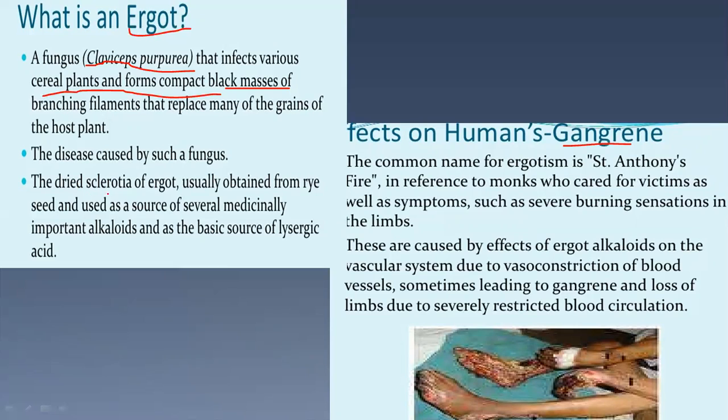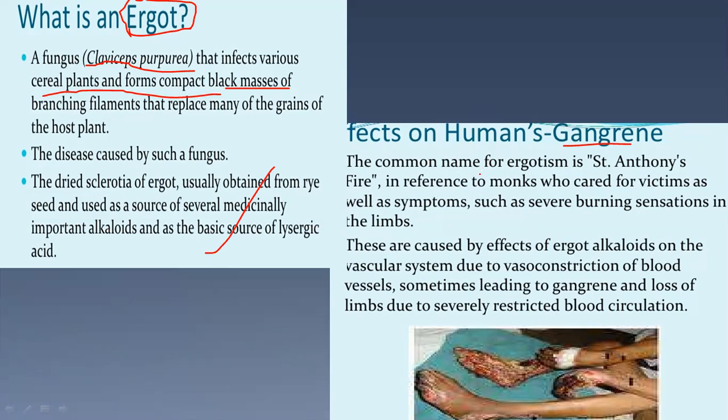The sclerotia of ergot, usually obtained from rye seed, are a source of several medicinally important alkaloids. They are used as medicinal alkaloids, but they cause gangrene, which is called ergotism.